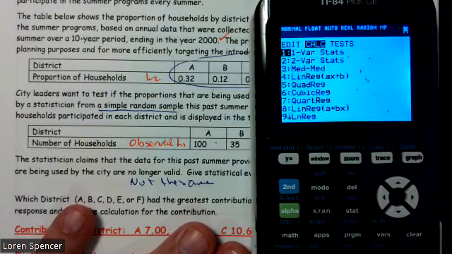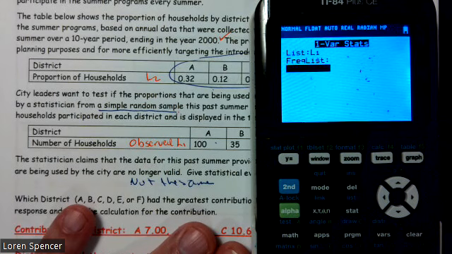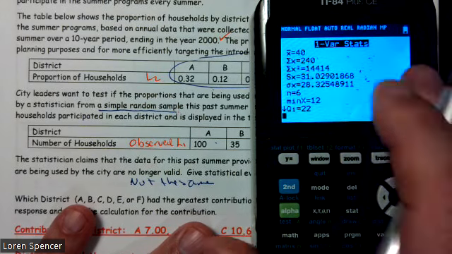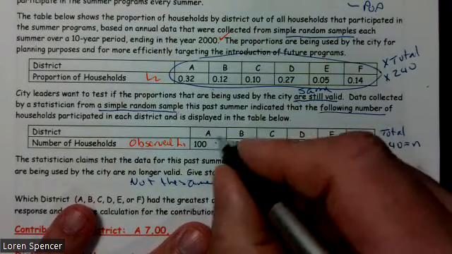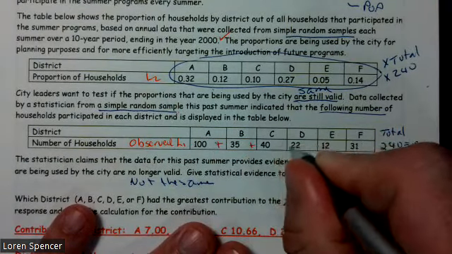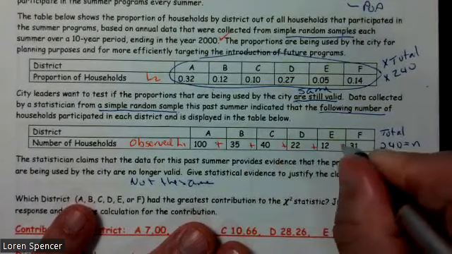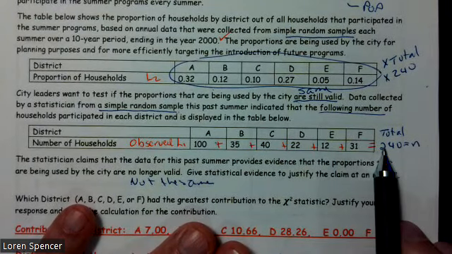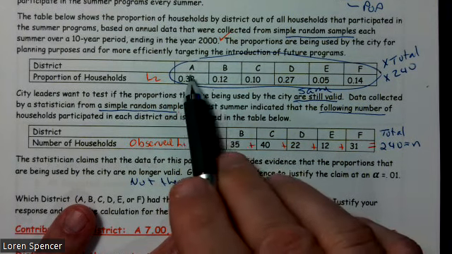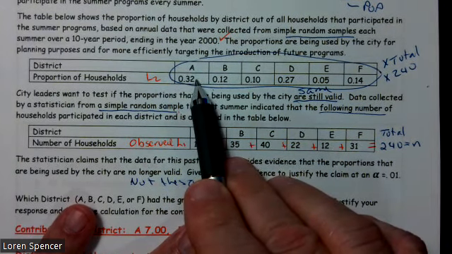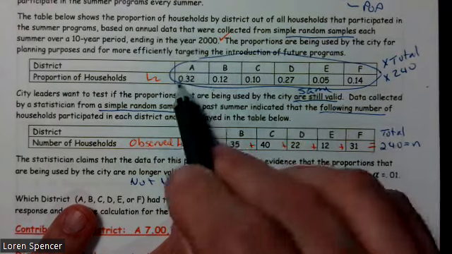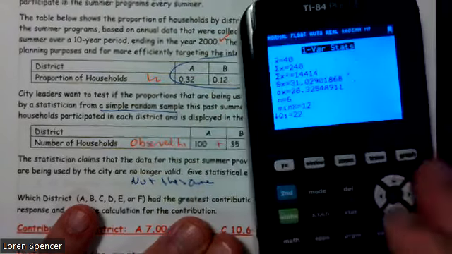I'm going to go stat, calc, 1-var stats, and I find out that there's a total of 240 observed values. In other words, if I added all these up, they would have equaled 240, and that's my sample size. So I need to take these percentages and turn them into expected values, and I do that by multiplying by my sample size. I need to multiply it by 240.